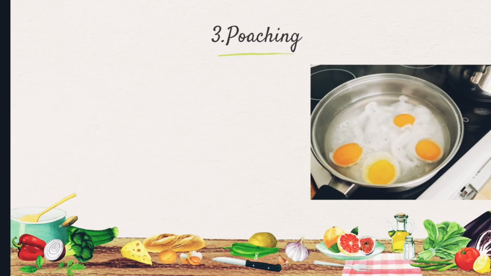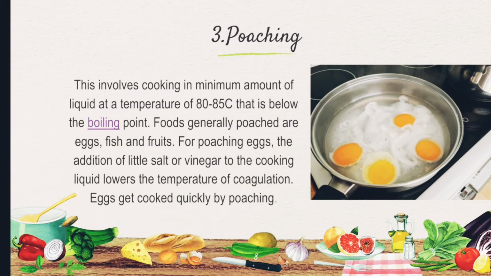Third, poaching. This involves cooking in minimum amount of liquid at a temperature of 80 to 85 degrees Celsius, that is, below the boiling point. Foods generally poached are eggs, fish, and fruits. For poaching eggs, the addition of little salt or vinegar to the cooking liquid lowers the temperature of coagulation. Eggs get cooked quickly by poaching.